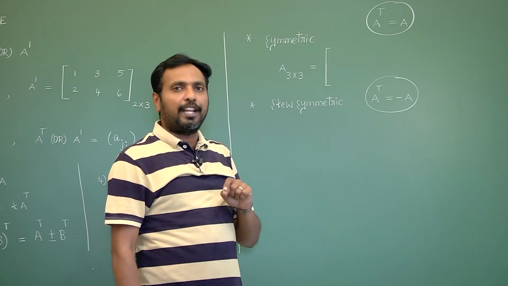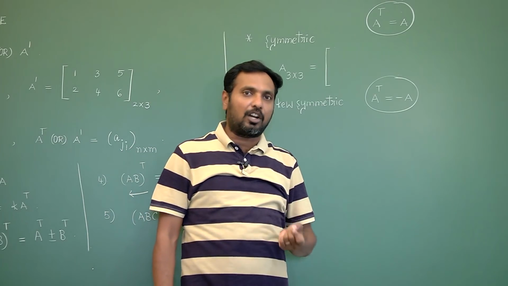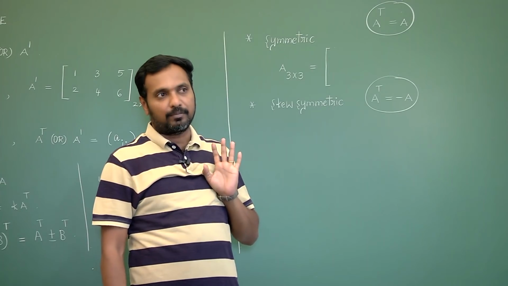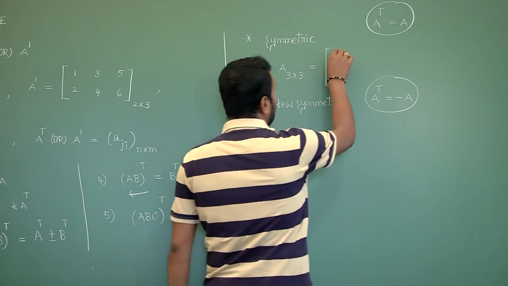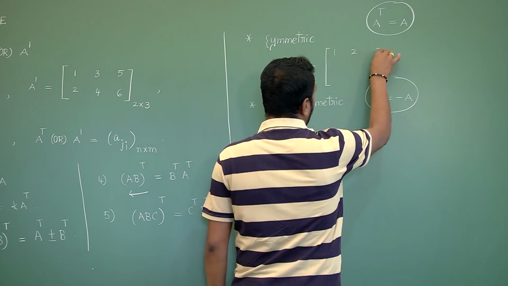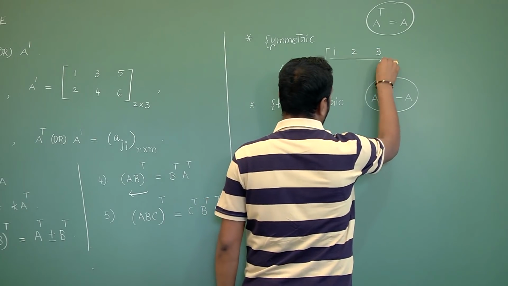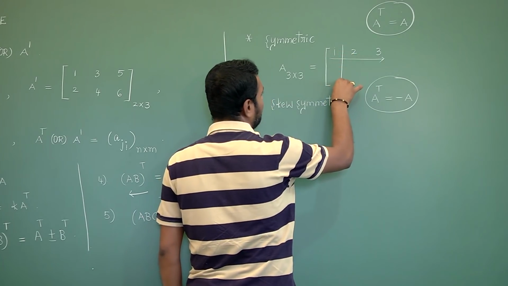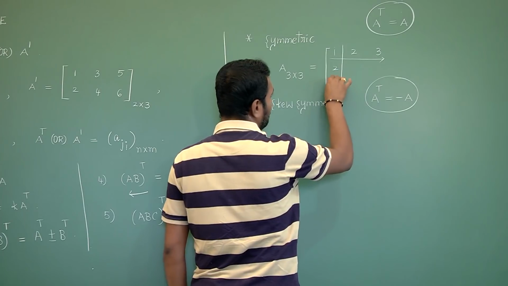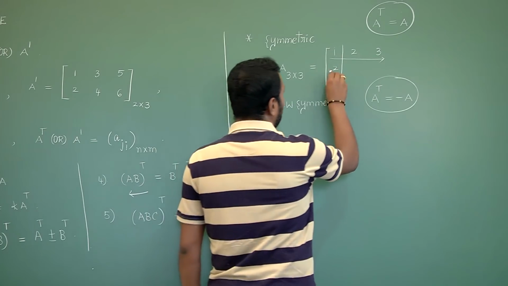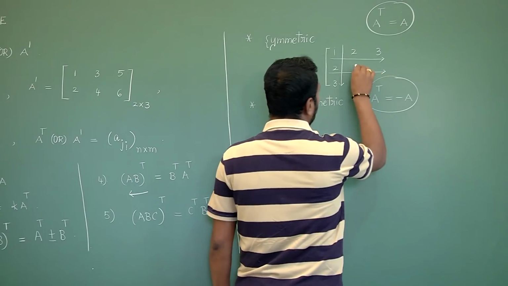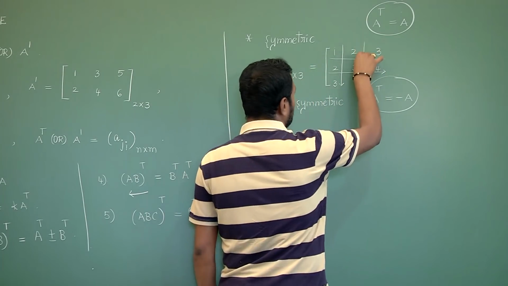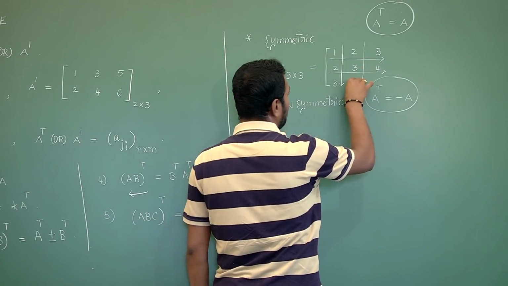Means, if we interchange the elements of rows and columns, the actual matrix should not change. So if I take 1, 2, 3 as the elements of the first row, the same elements I should take in the first column. 2, 3: whatever elements I take in the second row, the same elements I should take in the second column.